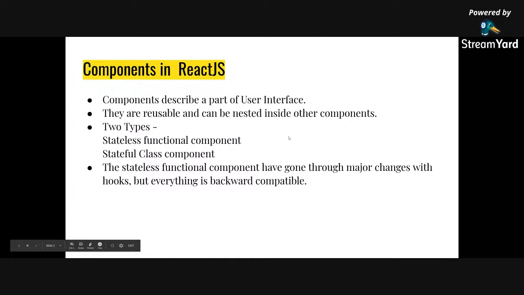So what are components? A component describes a part of the user interface. They are reusable and can be nested inside other components. One component can be nested inside another component. We'll soon see the example and everything will be crystal clear. There are two types: stateless functional component and stateful class-based component. The stateless functional component was before react 16.3 or so, and it has gone through major changes with hooks, but everything is backward compatible.